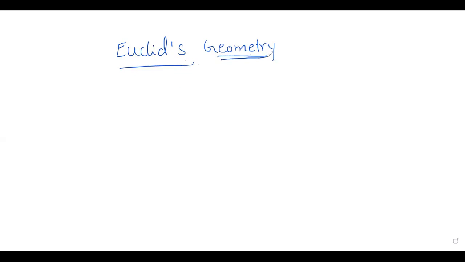The word geometry is derived from two words, geo and metron. Geo is nothing but earth and metron is nothing but measurement. Like this, geometry is derived from two words, geo and metron.